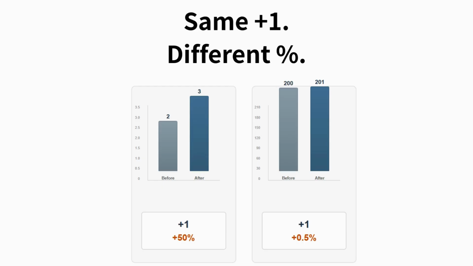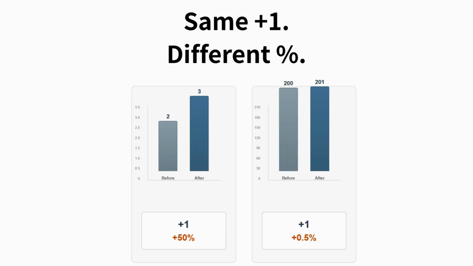Now look at these two situations side by side. On the left, the value goes from 2 to 3. On the right, the value goes from 200 to 201. In both cases, the change is exactly the same. The increase is +1. Nothing more, nothing less, but the percentages tell very different stories.